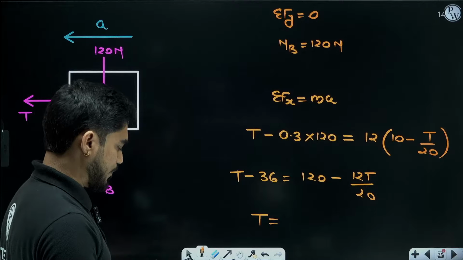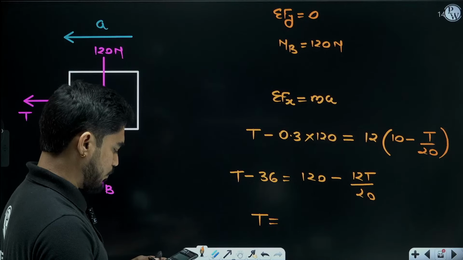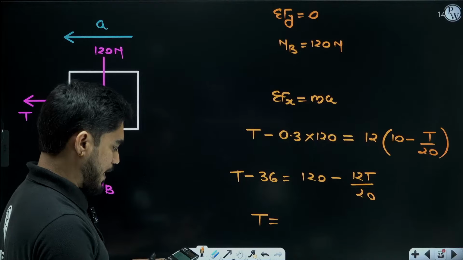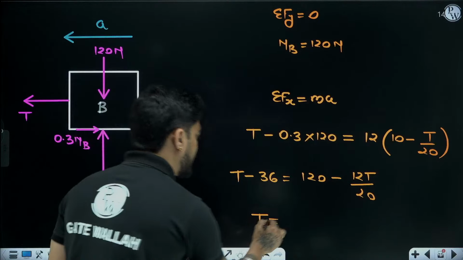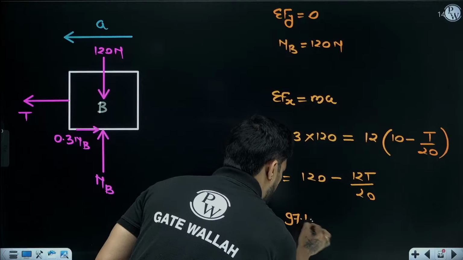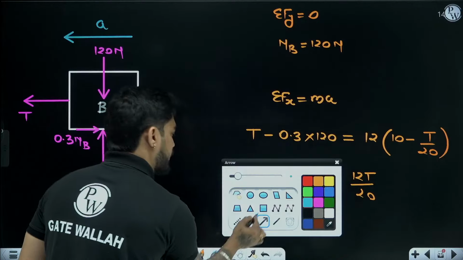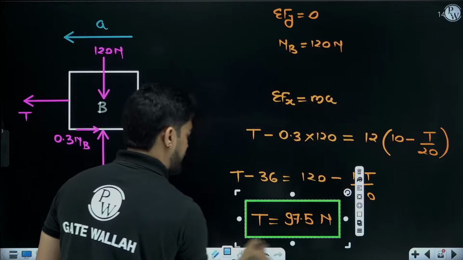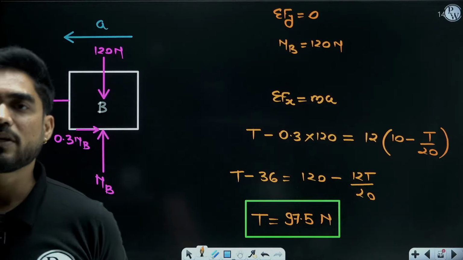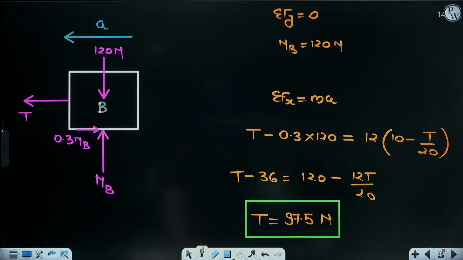So 120 plus 36 divided by 1 plus 12 by 20. So I am getting 97.5 Newton. Are you guys getting the same answer? 97.5 Newton. Very good, very good, excellent.